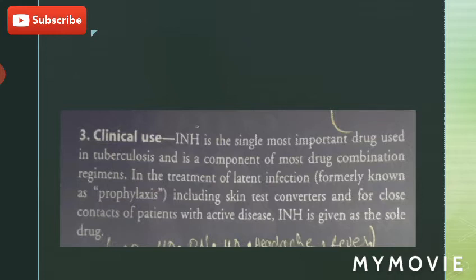Clinical uses. INH is the single most important drug, as I have mentioned before, that is used in the treatment of tuberculosis, and it is used mostly in the drug combination regimen. In the treatment of the latent infection, formerly known as prophylaxis, including skin test converters and for close contacts of patients with active disease, INH is given as the sole drug. So, INH is also given for prophylactic purposes.